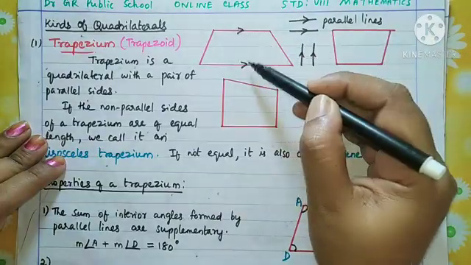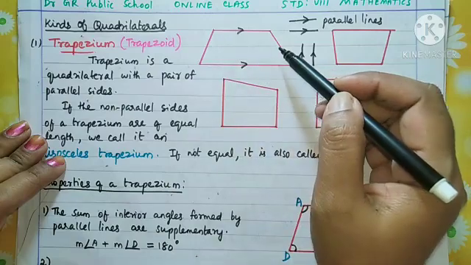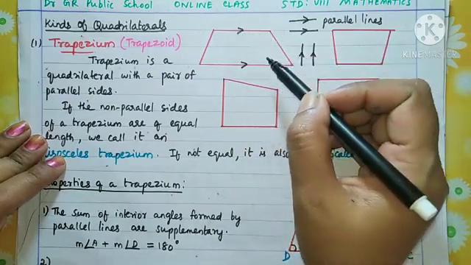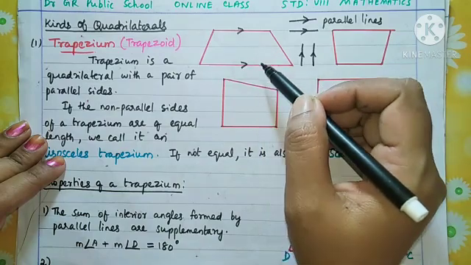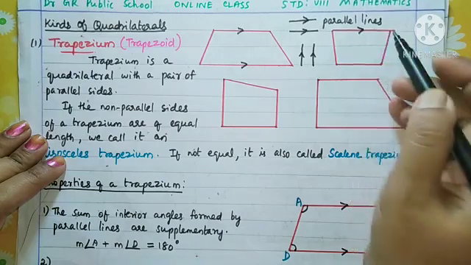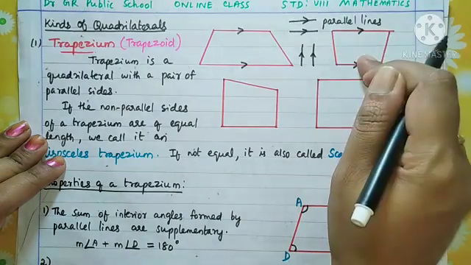Okay, so these two sides are parallel, the other sides are not parallel. When one pair of parallel sides is present, that quadrilateral is called a trapezium. Here in this figure you can say this side is parallel to this side. Okay, so it is a trapezium.